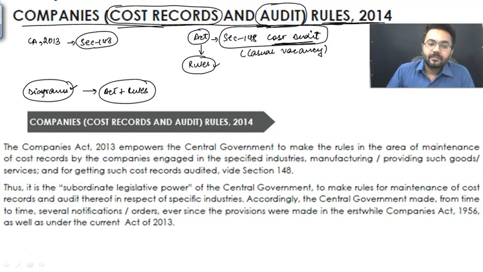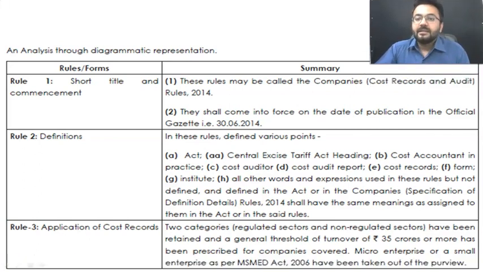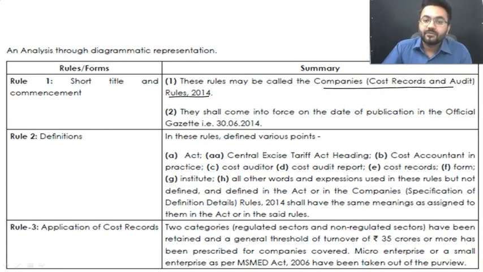Casual vacancy, right? Moving ahead, talking about the next part. Now we are going to have these diagrammatic representations. The very first point is these rules are known as Cost Records and Audit Rules 2014. They are already in force, so please do not raise the question of whether they are officially applicable. They are officially applicable from 30th of June 2014.